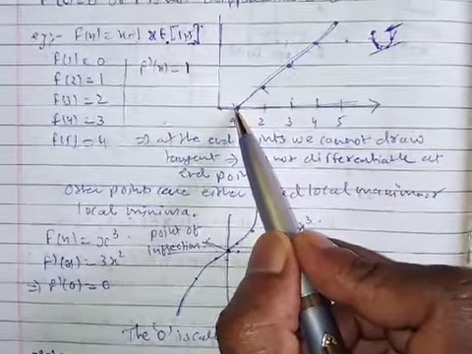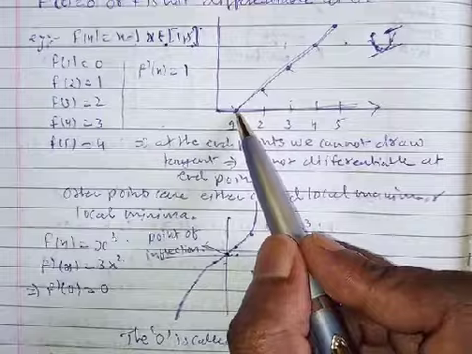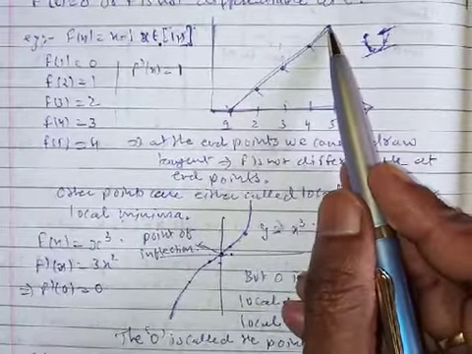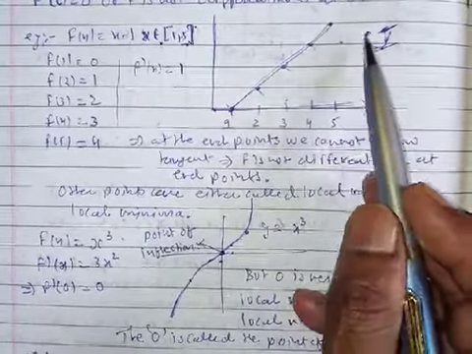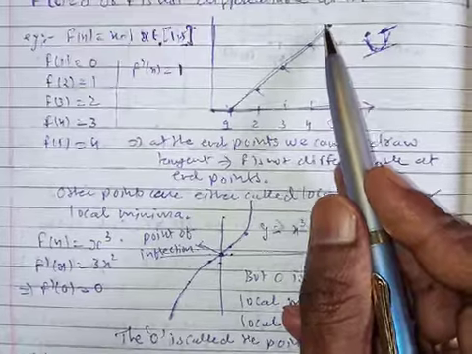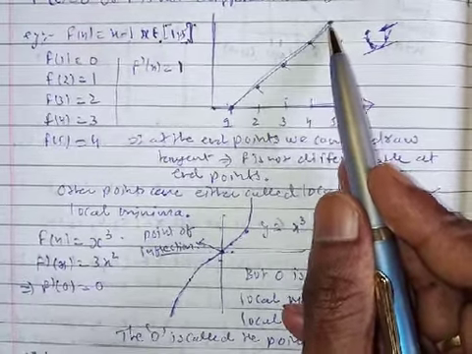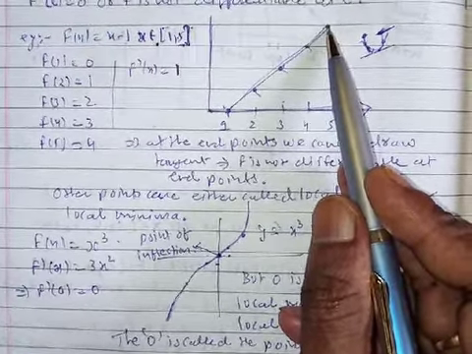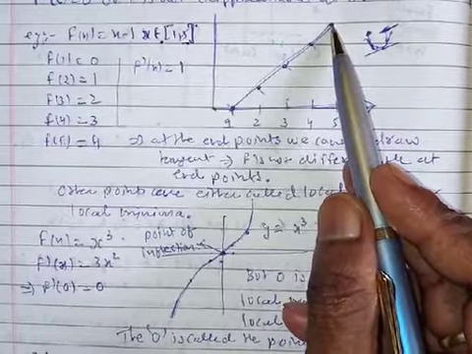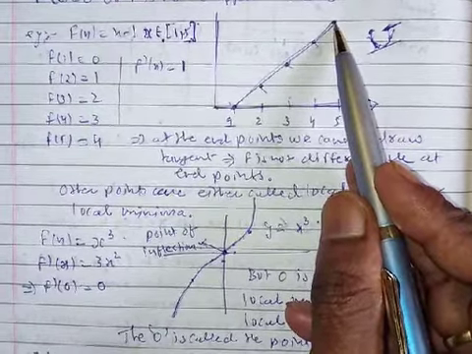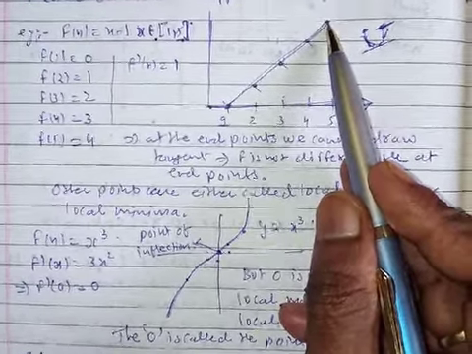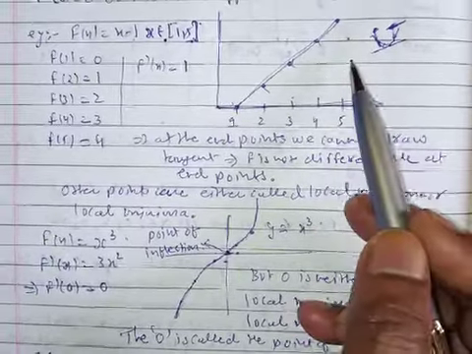What does it mean to say that we cannot draw a tangent? It means that if we cannot draw the tangent, then the function is not differentiable. Why? What does the tangent mean? The slope of a tangent is dy by dx. So if we cannot draw the tangent, we cannot take dy by dx.